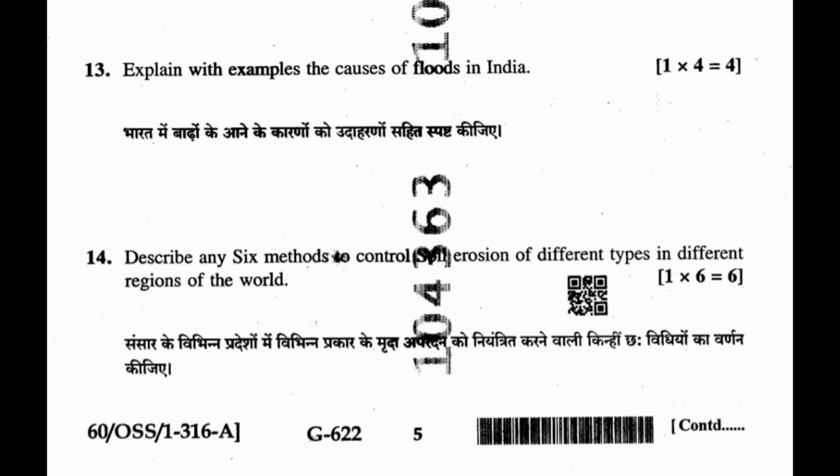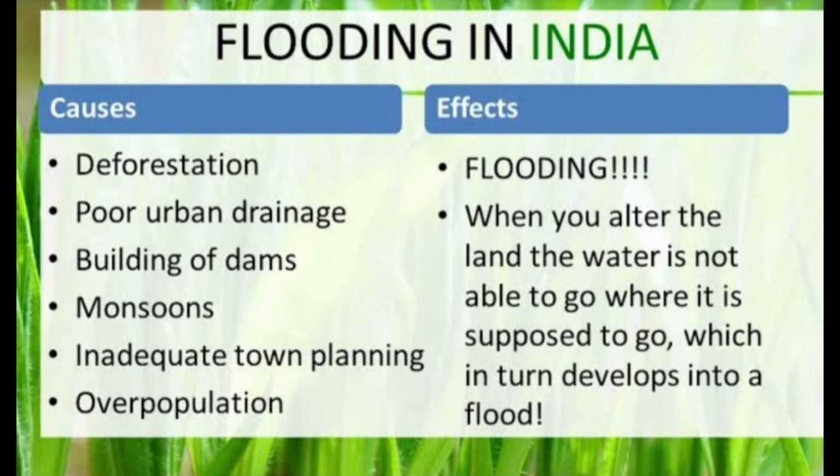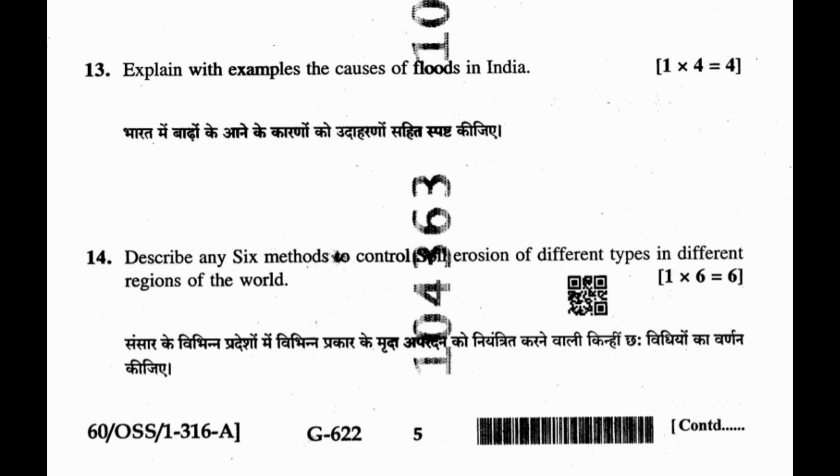Question number 13. Explain with examples the causes of floods in India. Answer. Deforestation, poor urban drainage, buildings of dams, monsoons, inadequate town planning, overpopulation. Question 14. Describe any 6 methods to control soil erosion of different types in different regions of the world.